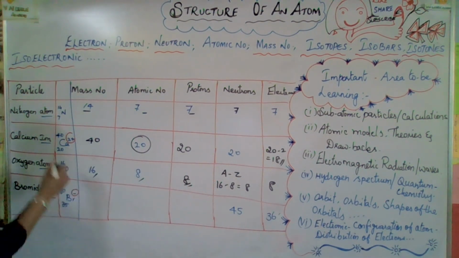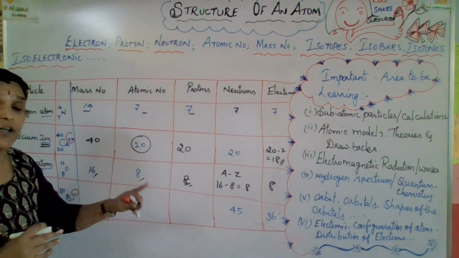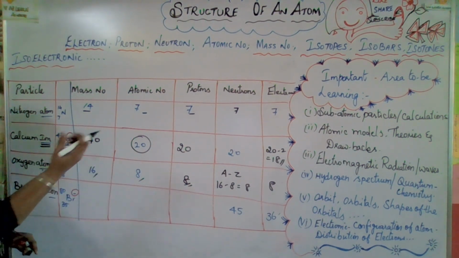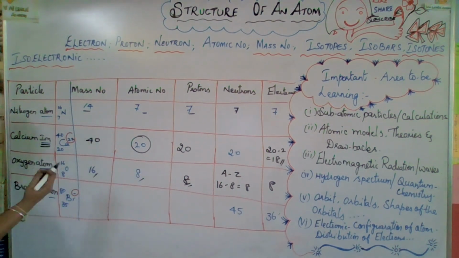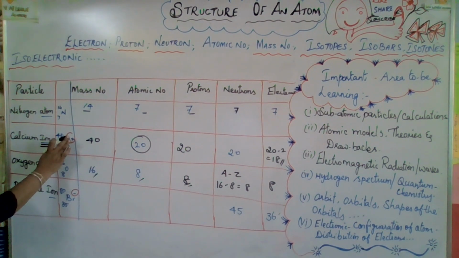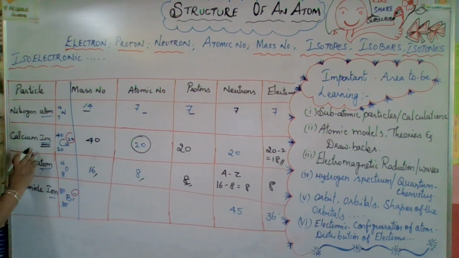Where will it change? In ions it will change. Please note down, wherever there is an ion, you have to check whether it is negative or positive. Negative means it is receiving electrons. Positive means it is donating electrons. That means here, 2 plus means you have to subtract 2 electrons. And in the same way, here oxygen atom, here bromide ion.